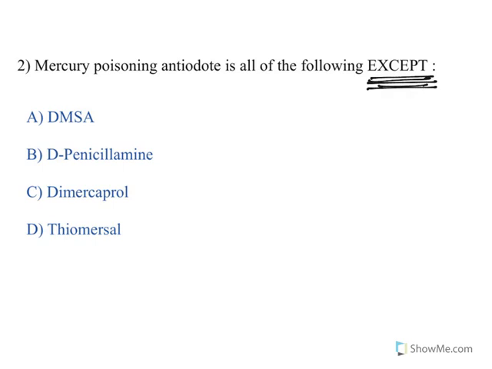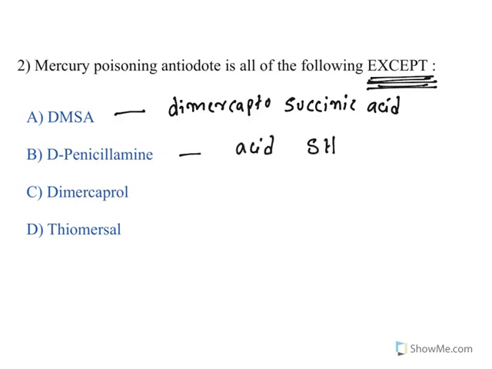Now DMSA stands for dimercaptosuccinic acid. See, understand this, dimercaptosuccinic acid. Now mercapto means sulfur groups. The moment you have sulfur groups, negative charge association will be there. Penicillamine also has got an acid and a mercapto group. Dimercaprol, again di means 2, mercapto means sulfur. It is a propanol derivative. Now thiomersal. These are all the options.